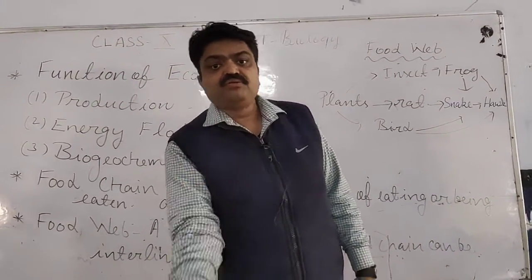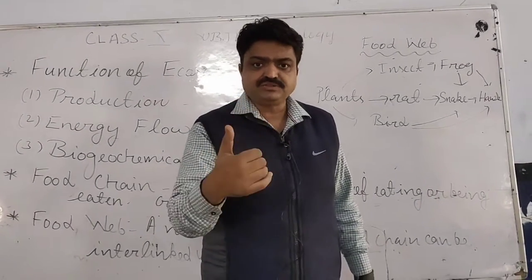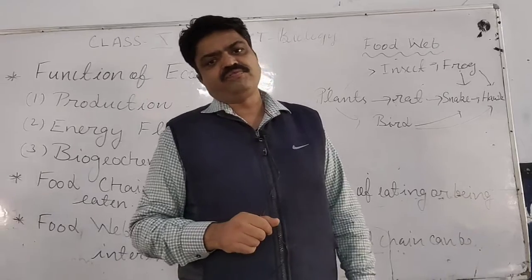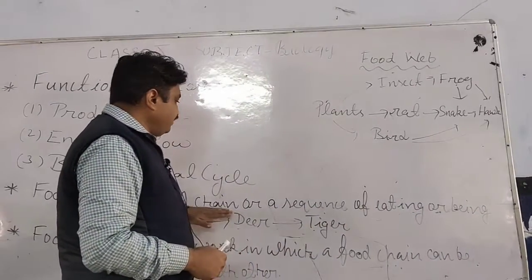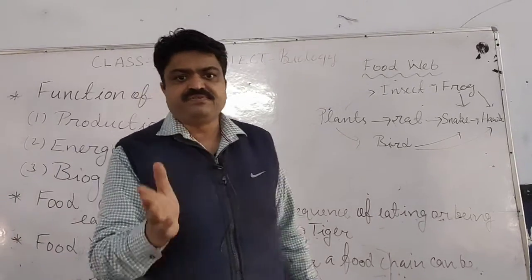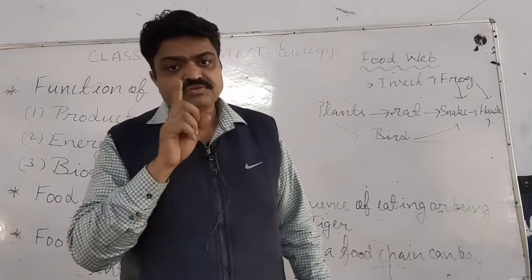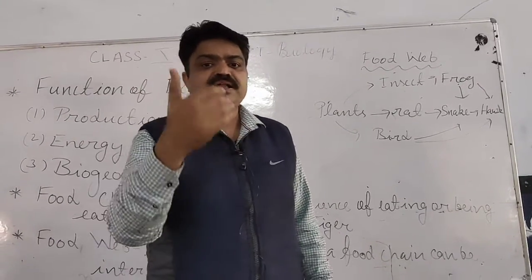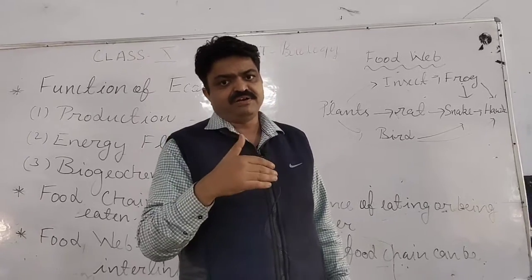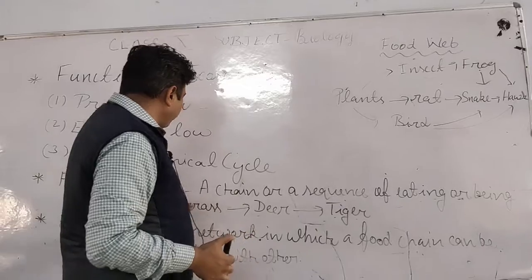living component to another living component, and all those components that are parts of the food chain are known as trophic levels. So we can say that the sequence in which the food is transferred from one trophic level to another is known as the food chain, student, and in the food chain energy flow plays a very important role. Means the transfer of chemical energy takes place in the food chain.